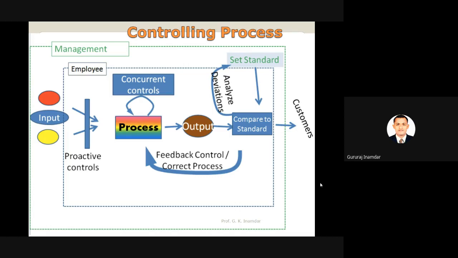Now add the output compared to the standard. Whatever output we have received, we have to compare that output with the standard we set in the first step. After comparing, we will get the feedback. If any correction is needed, or any deviation is there, we have to repair that particular output or the machine. So this will be the controlling process.